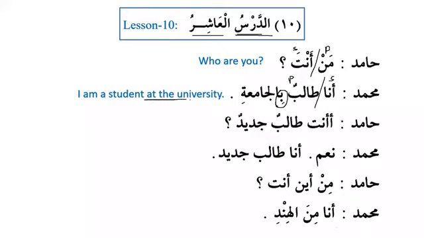So when we talk about the place, the preposition that we can use is ba, bil jamiati. Hamidun, anta talibun jadidun. So what kind of construction or phrase is this, talibun jadidun? Are you a new student? So talibun jadidun is mawsuf and sifa, noun and adjective.